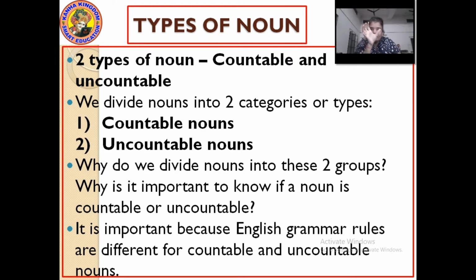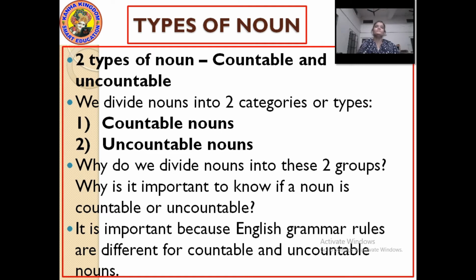If the word countable had not been given, then how could you name that noun? The noun which can be counted is called a countable noun. And the things which we cannot count, like grains, oil, water, petrol, diesel, kerosene, stars, such things cannot be counted. So those are uncountable nouns. So why is the noun divided into two groups? Because the rules are different for these nouns.